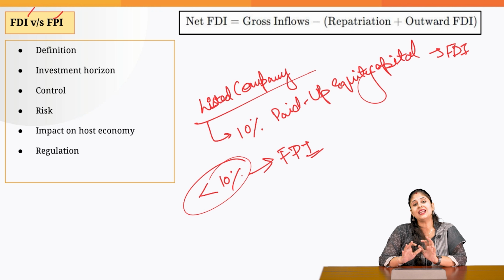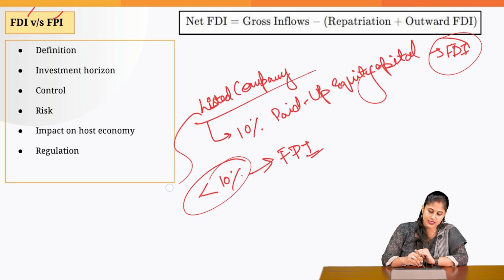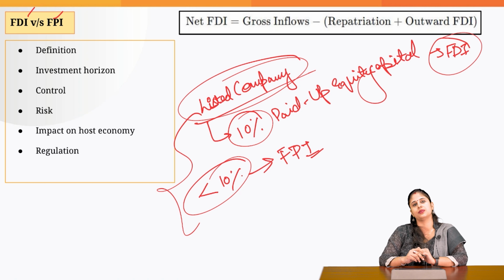When it comes to an unlisted company, whose stocks are not listed on the stock exchange, for example, Zerodha, Serum Institute of India, any foreign investment which is coming into these companies would be FDI. There is no distinction of FPI and FDI when it comes to unlisted companies. This distinction of the 10% threshold is there with respect to listed companies whose stocks are listed on the stock exchange.